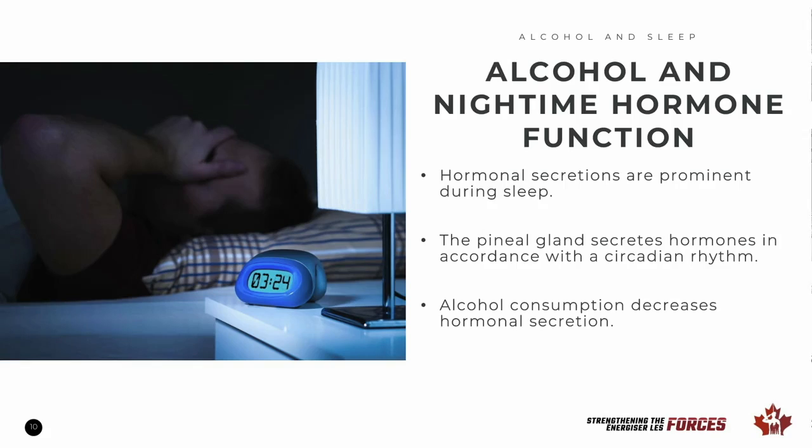The pineal gland, located in the middle of the brain, secretes hormones in accordance with the circadian rhythm. This process is prominent while we sleep. Hormones include melatonin as well as the growth hormone. During non-REM sleep, the growth hormone reaches peak secretion. When alcohol is consumed, hormonal secretions decrease, including that of the growth hormone.